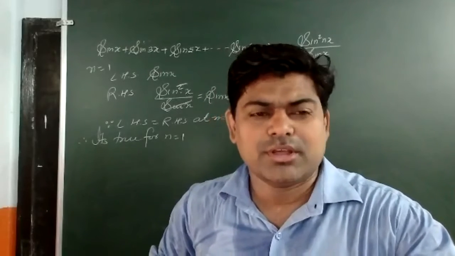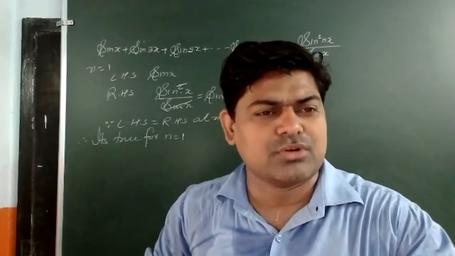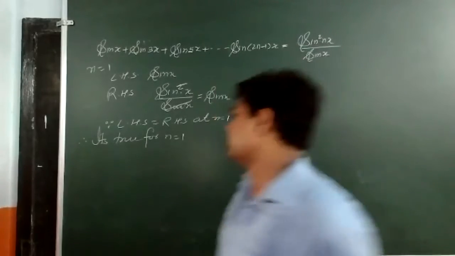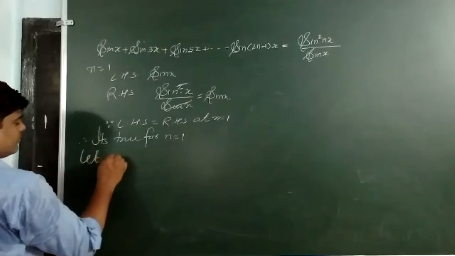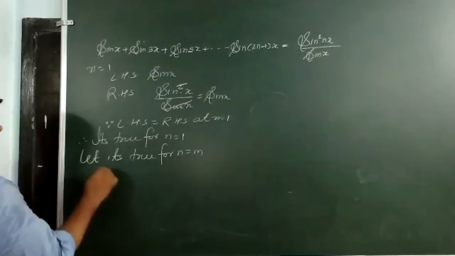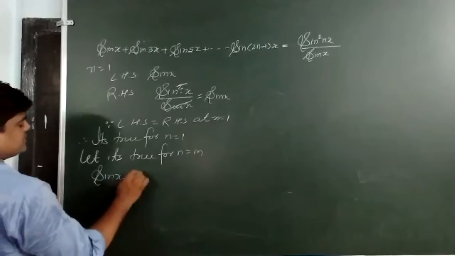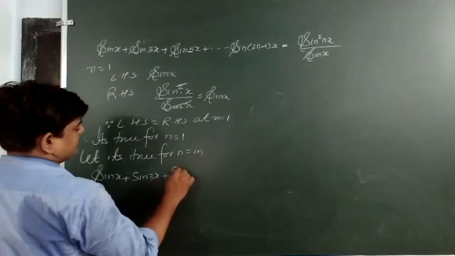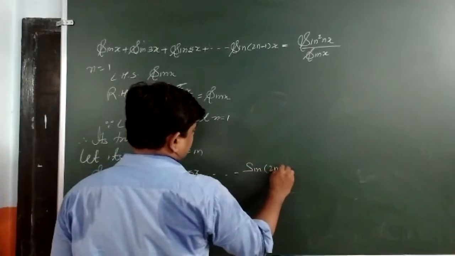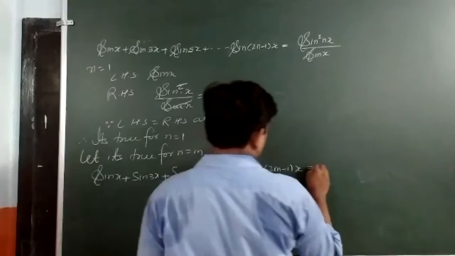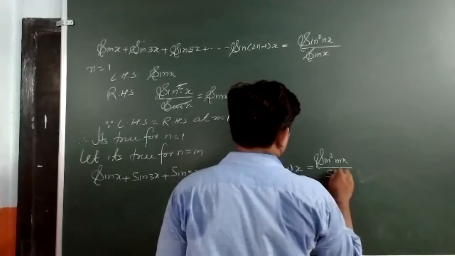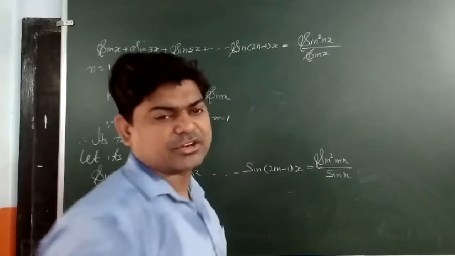Now, if P1 is true, then we have to assume that Pm is true, so I can assume that it is true for n is equal to m. Then sin x plus sin 3x plus sin 5x plus dot dot dot plus sin (2m minus 1)x is equal to sin square mx upon sin x. This statement we have taken as true.